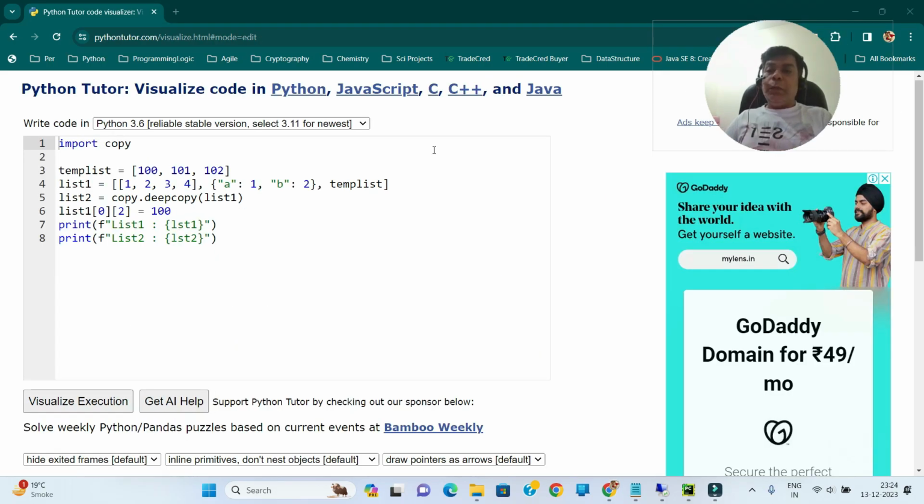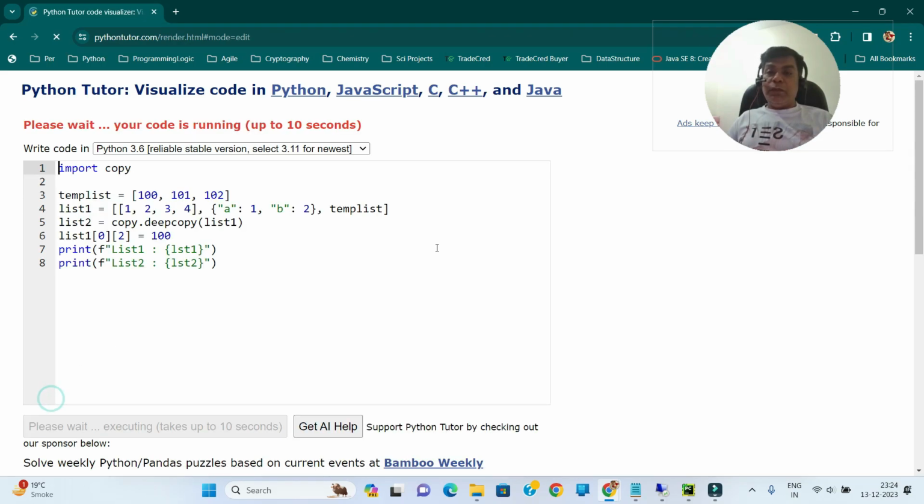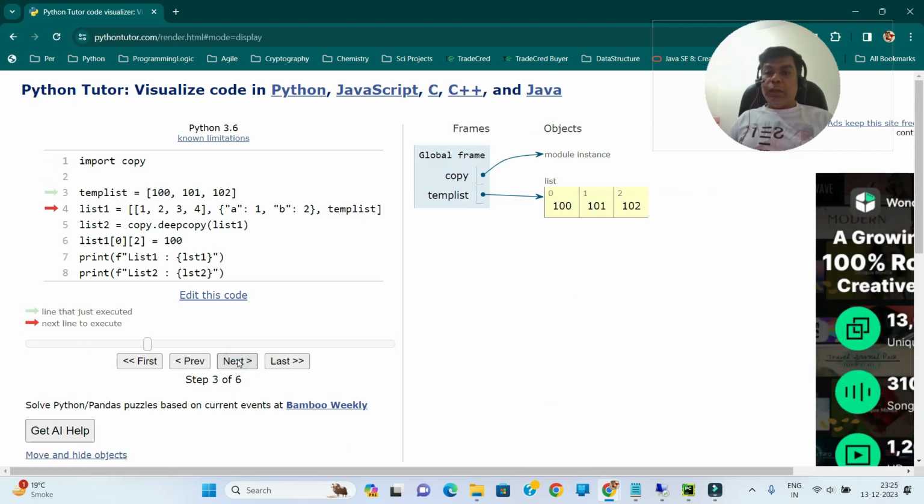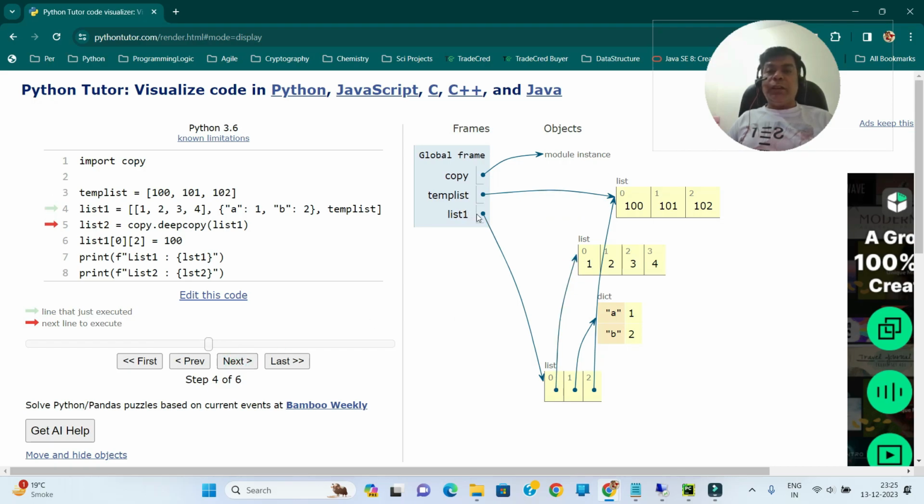So this is our deep copy code, right? What we are doing is creating a list that has a nested list, a dictionary, and a variable which is pointing again to a list. Let's just create our list first. So our list is created. My list1 is pointing to this list and it has three references. First is pointing to a nested list, next is pointing to a dictionary, and third is again pointing to a list.